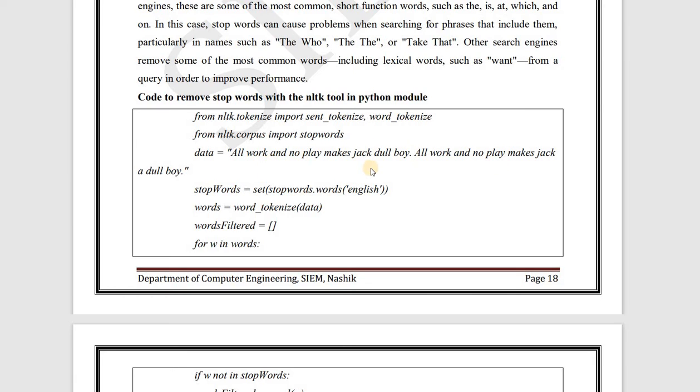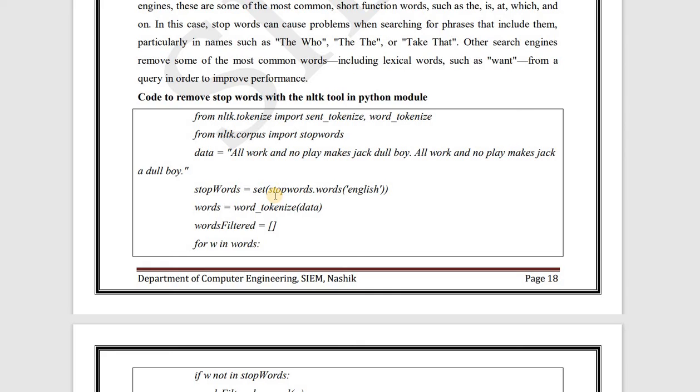So here what will we use? Will we use word tokenization or sentence tokenization? Here we will implement sentence tokenization because we have two sentences over here. Now in the stop words variable we have set stopwords.words English.